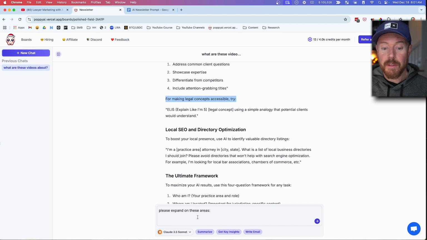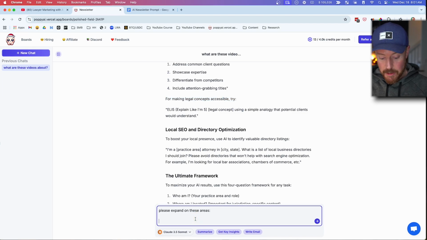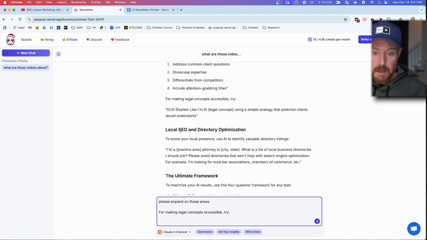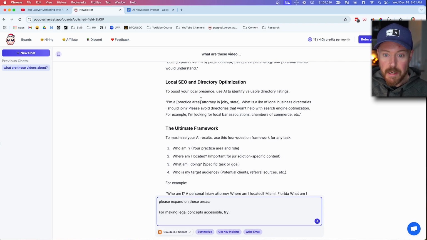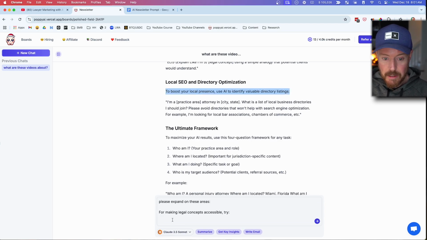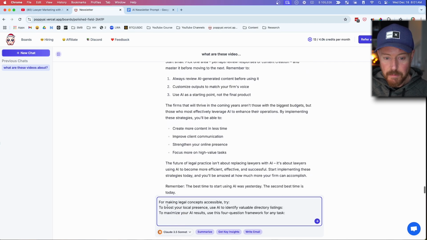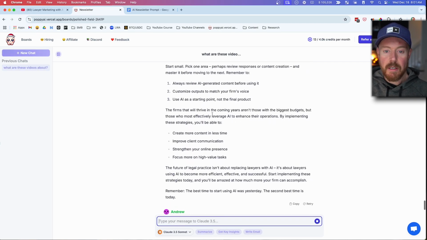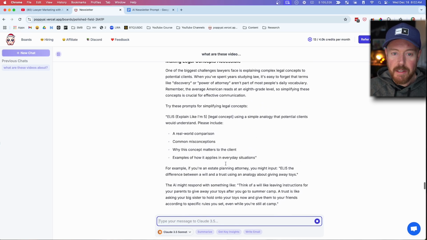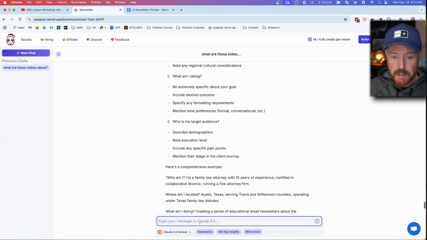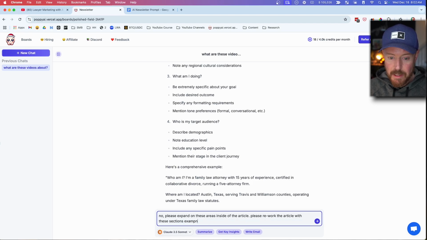So I want the article to explain that. So I'm going to say, please expand on that. Let's see, to boost your local presence, use AI to identify. All right, so let's say that. Okay, so I wanted to expand on these 3 areas. All right, so basically what it did is it just put it in new sections, which is fine. No, please expand on these areas inside of the article. Please rework the article with these sections expanded by just 2 sentences each.